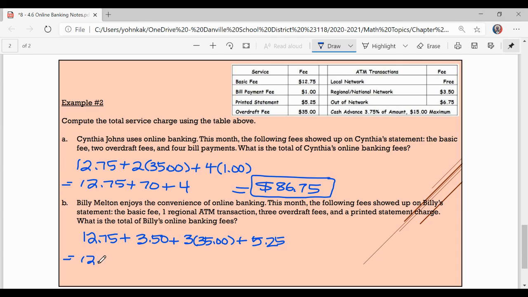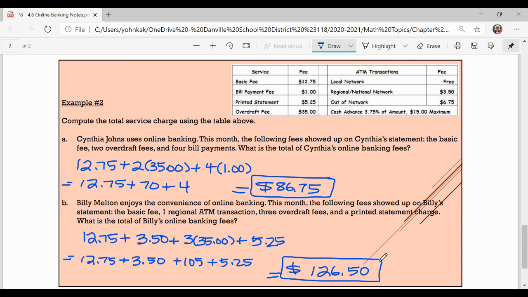All right, so $12.75, $3.50, and 3 times 35 is 115, I think. Ooh, not bad. 35 times 3 is 105, plus the 5.25. That gives us a grand total of $126.50. It's those overdraft fees that'll get you.